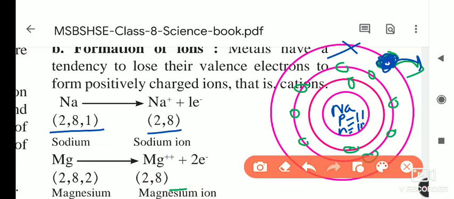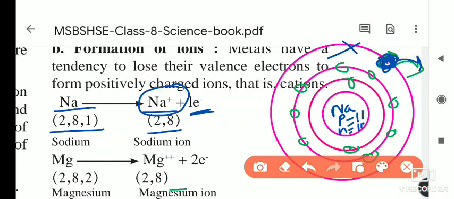It loses one electron. How many electrons did it lose? One electron. So how do we write this? Whenever we write the equation, sodium has no charge because it is an atom. 2 8 1 is its electronic configuration. After the chemical reaction, it loses one electron. This 1e minus means this electron is lost. After losing one electron, how many electrons are left?